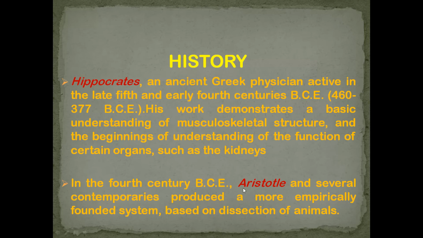The next scientist is Aristotle, who was a student of Plato. Aristotle believed that the human body is made up of four substances: hot, cold, wet, and dry. If these four substances are imbalanced in our body, then ultimately disease attacks the human body.